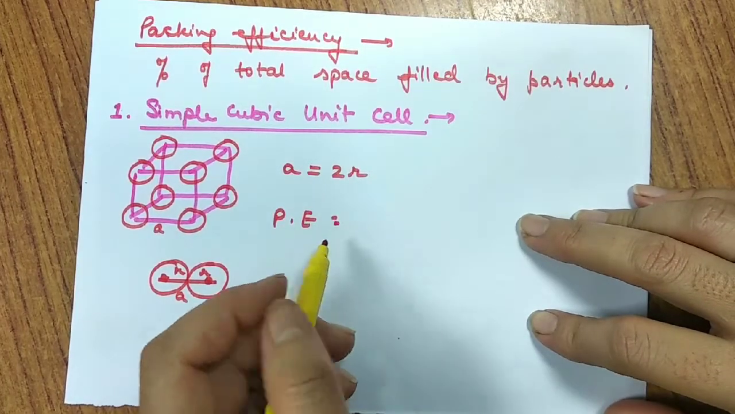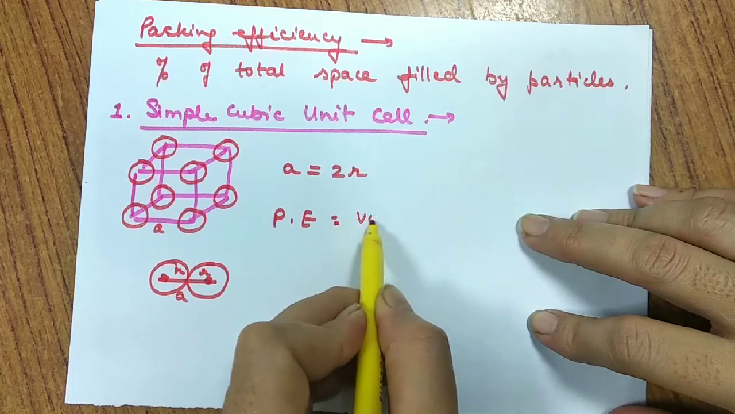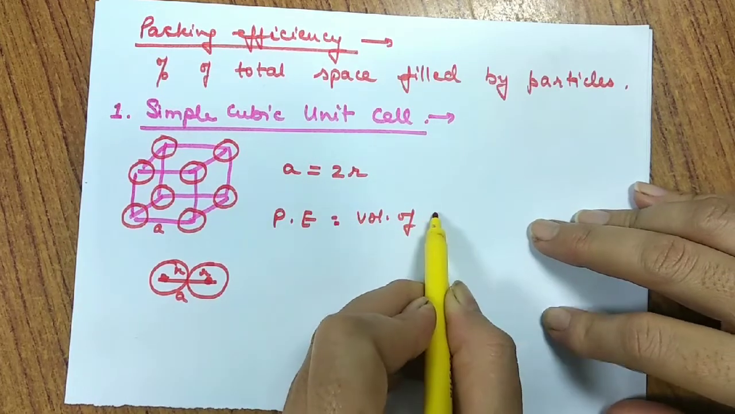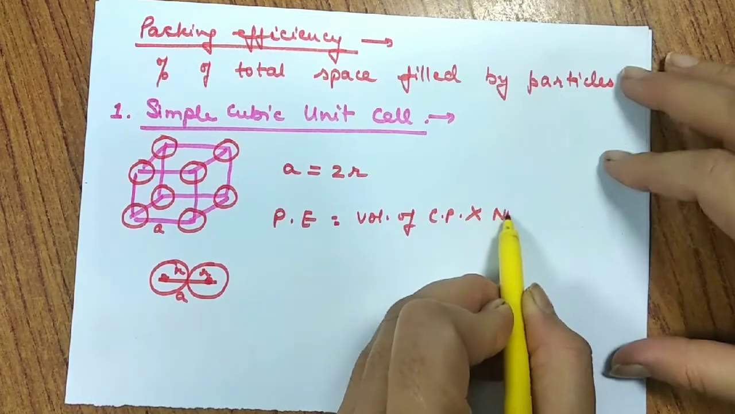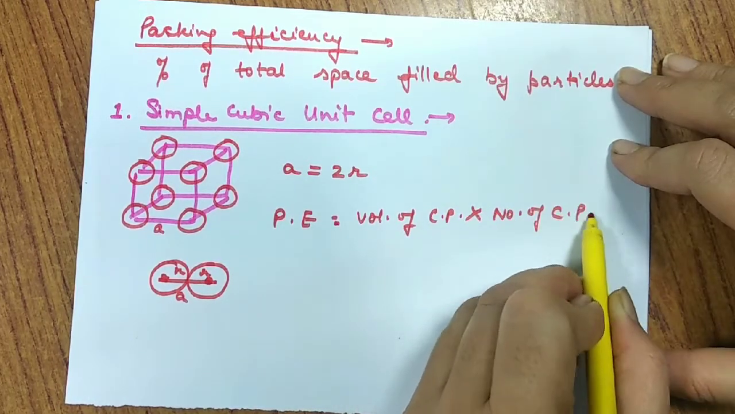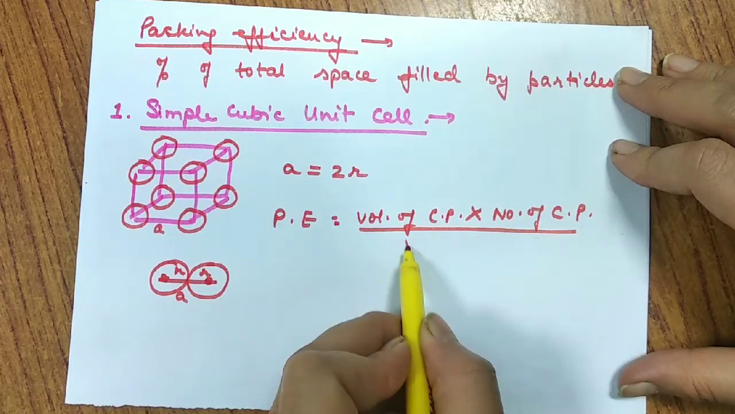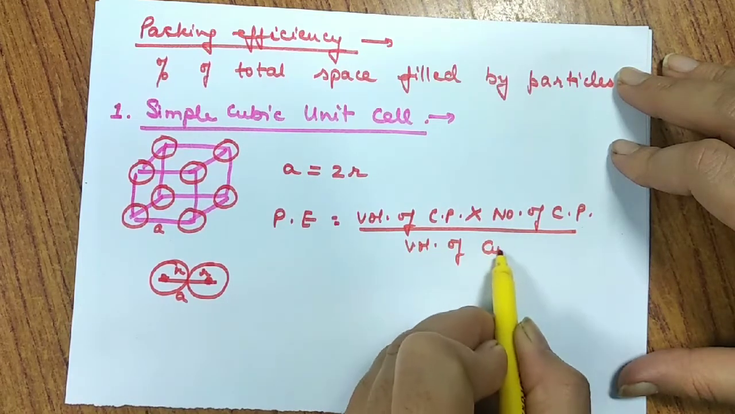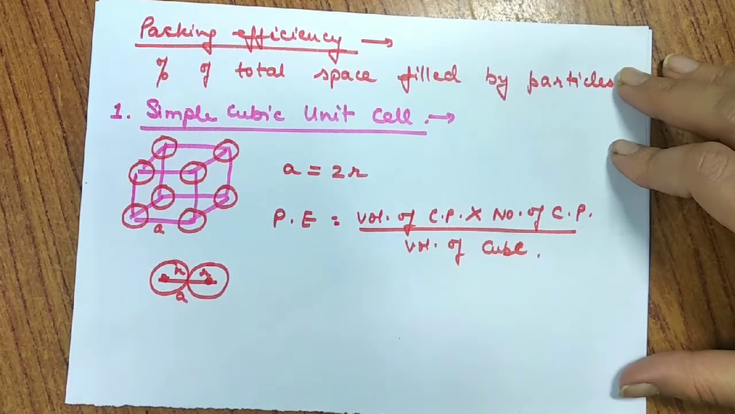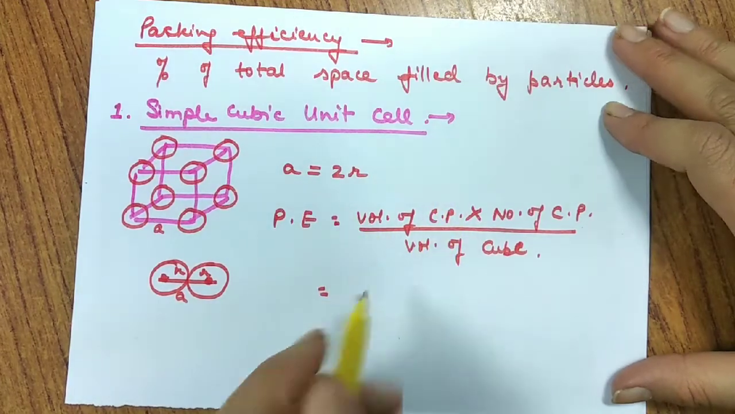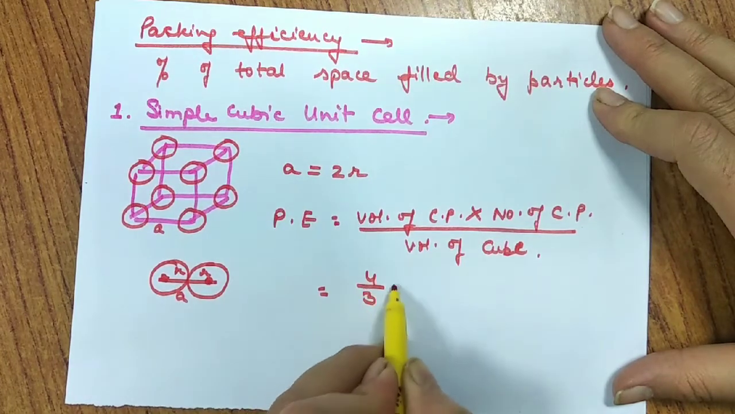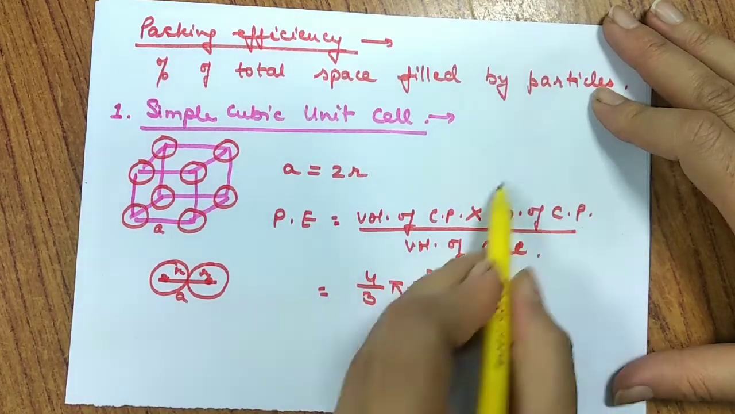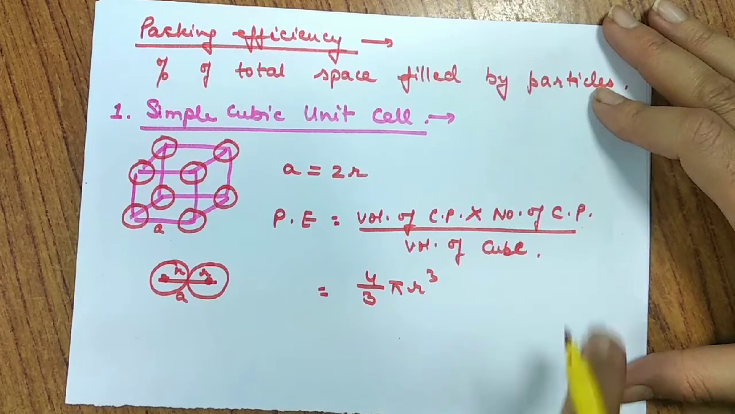And to find the packing efficiency, we have a formula, and the formula is volume of constituent particles, that means spheres, multiplied by number of constituent particles divided by volume of cube. So how to find it out? Let us talk about volume of constituent particles. Since constituent particles are spherical, the volume comes out to be 4 by 3 pi r cube. What is the number of constituent particles?